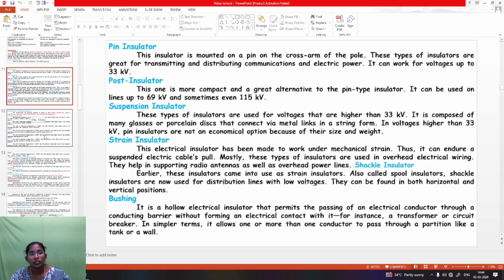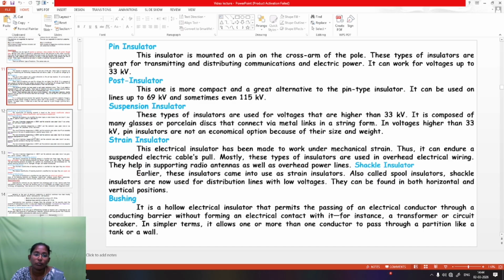These insulators are great for transmitting and distributing communications and electric power. It can work for voltage up to 33 kilovolts. Then the post insulator is more compact and a great alternative to the pin type insulator. It can be used on lines up to 69 kV and sometimes even 115 kV.